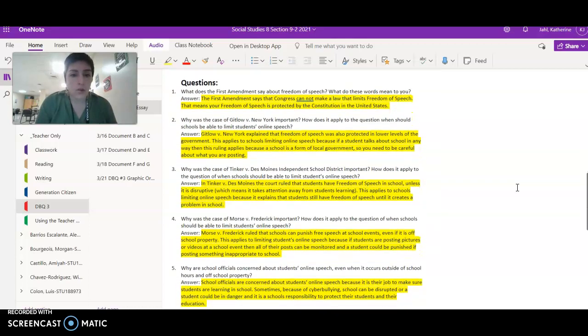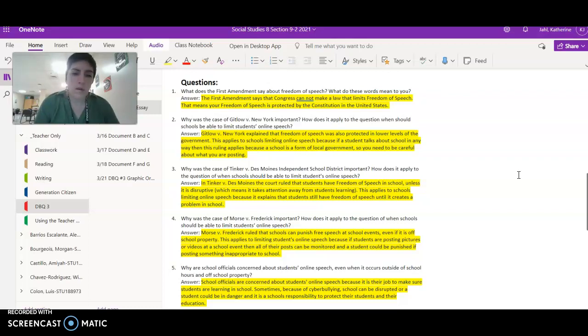Okay, so question one, what does the First Amendment say about free speech? What do these words mean to you? Question one, the First Amendment says that Congress cannot make a law that limits freedom of speech. That means your freedom of speech is protected by the Constitution in the United States.